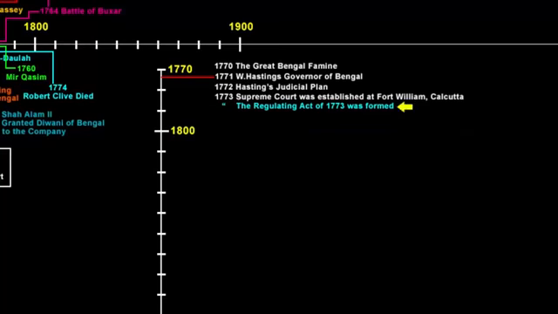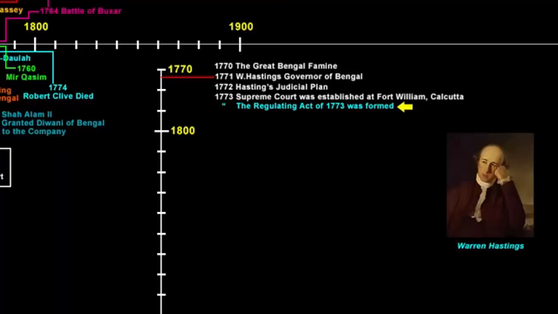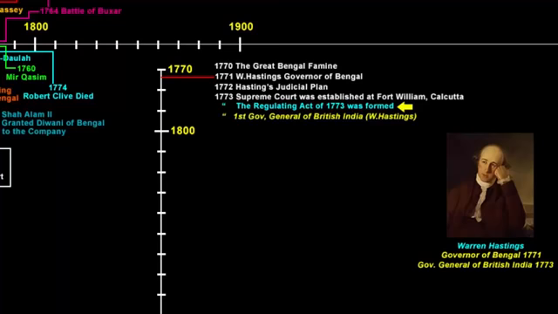Now, this act also laid the foundations for a centralized administration in India. That's how the Governor General position was created. Since Bengal was the most important presidency, Governor of Bengal Warren Hastings became the obvious choice for the Governor General position. That's how the Governor of Bengal Warren Hastings became the first Governor General of British India in 1773. Now this Regulating Act of 1773 also created a new Supreme Court, about which we spoke moments ago.